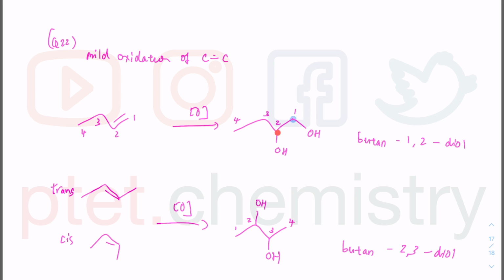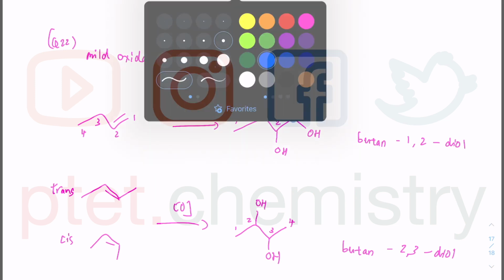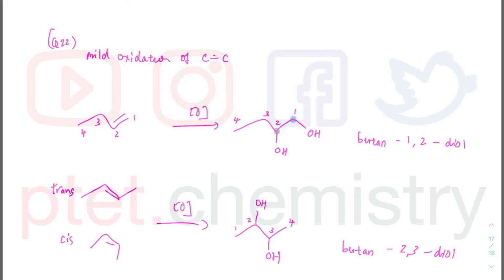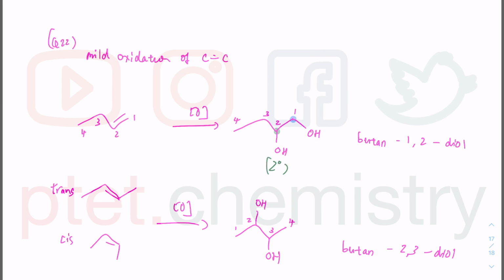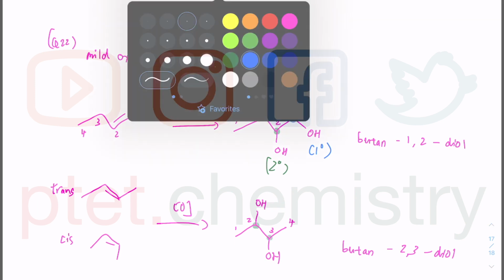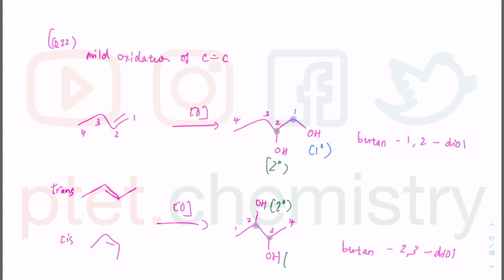The green one is a secondary alcohol because the carbon with the OH is bonded to 2 other carbons. Having a look at this one, the carbon with the OH is bonded to 2 other carbons, so this is a secondary alcohol. This carbon is also bonded to 2 other carbons, so that is also a secondary alcohol. So secondary alcohol and secondary alcohol.